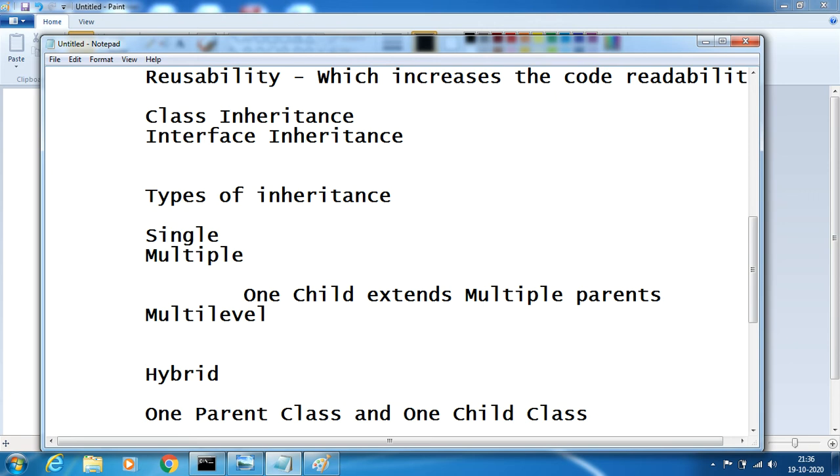So multi-level inheritance is a mechanism where a child acquires the data from the parent and another child acquires the data from that child.